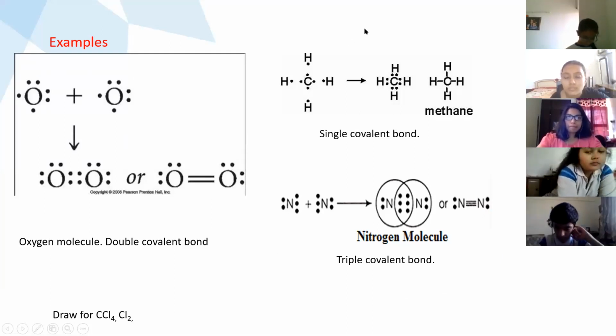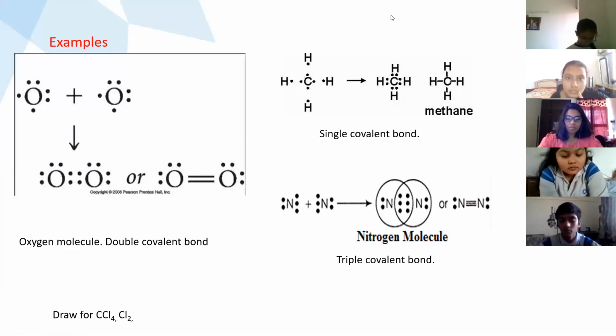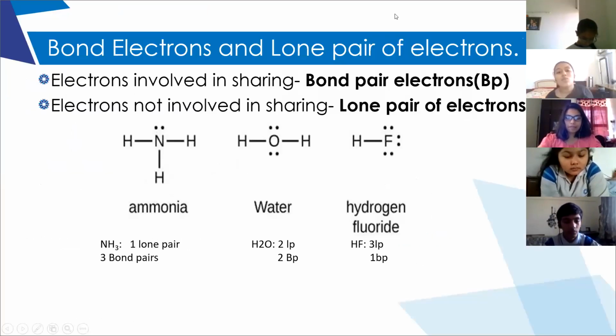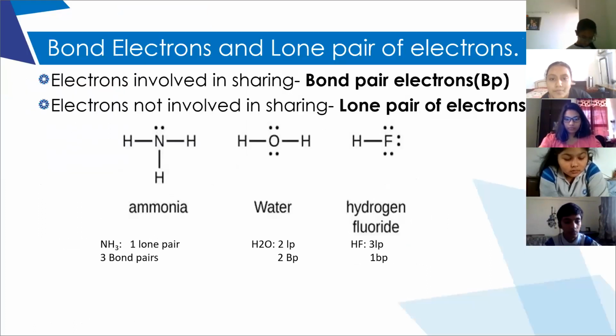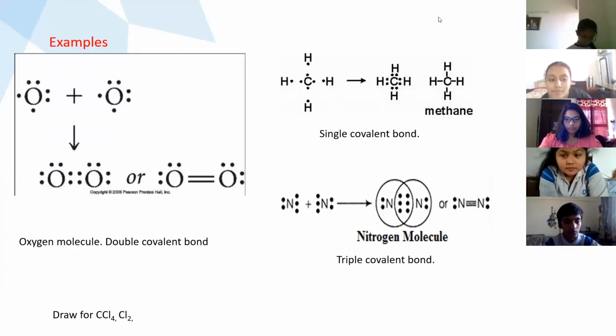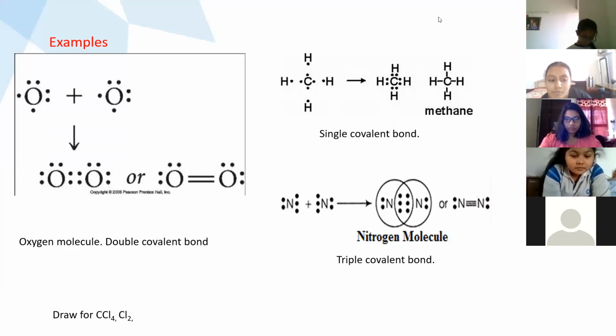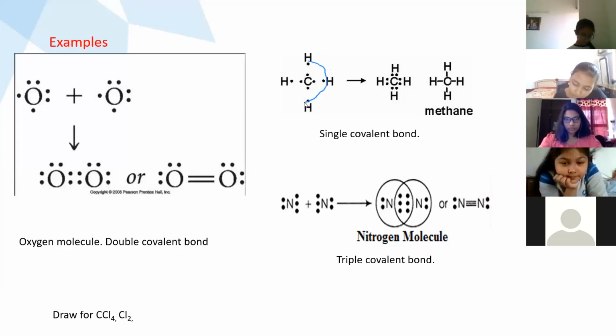Did you understand? Ma'am, in the Venn diagram? I'll show you the Venn diagram. Just a second. See here, the carbon will take electrons from each hydrogen.